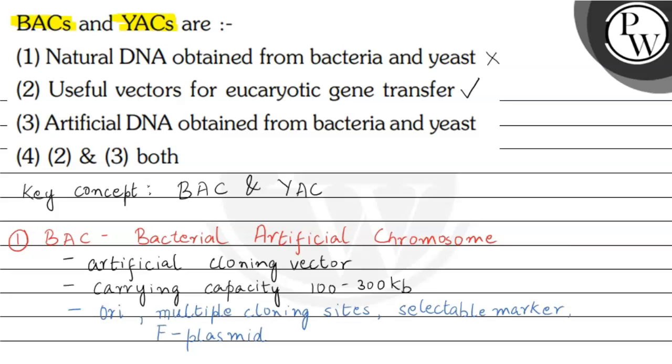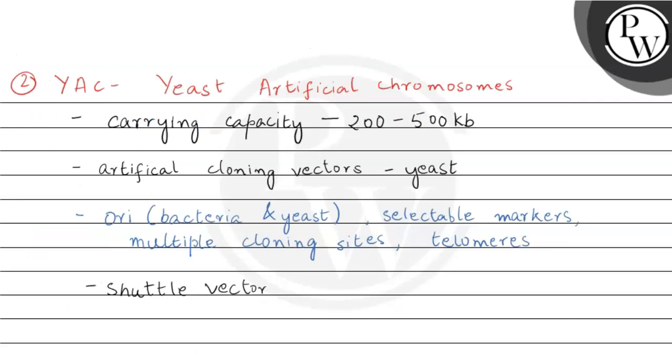The third option says artificial DNA obtained from bacteria and yeast. So this is also the correct statement because we saw that both bacterial artificial chromosome as well as the yeast artificial chromosome are obtained artificially and they are not natural DNA. So the correct option for this question will be option 4, that is 2 and 3 both. So our final answer for this question is option number 4, that is 2 and 3 both.